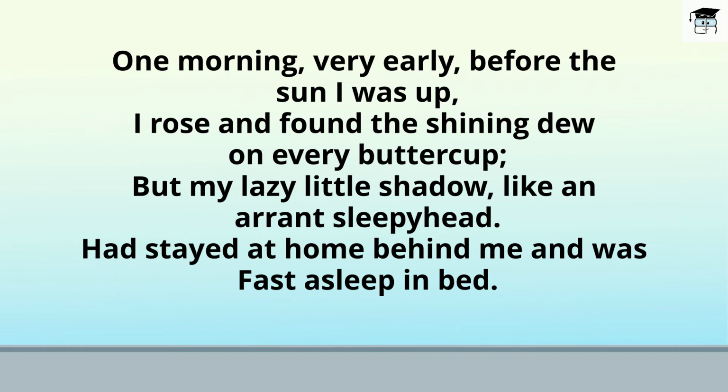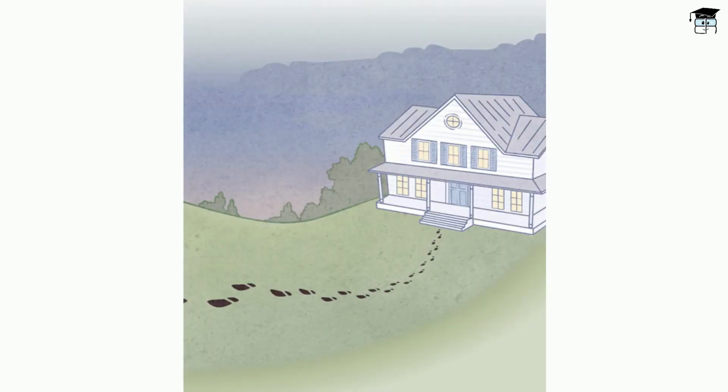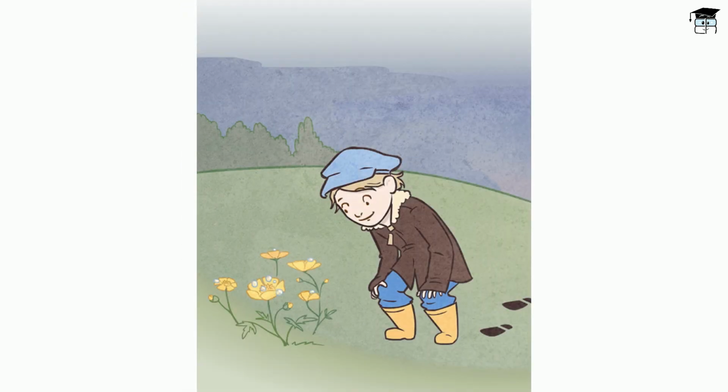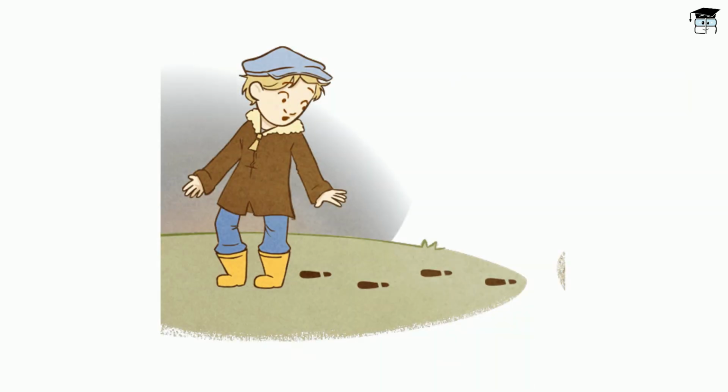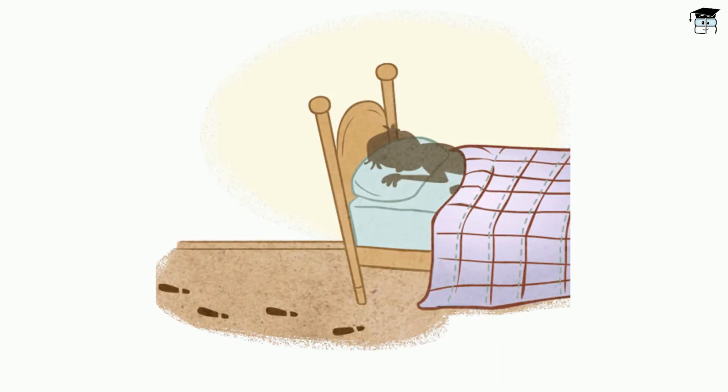In the last stanza, the poet says that one day he woke up early morning, before the sunrise. He went out to see the flowers and he found morning dew on each petal, but he did not find his shadow behind. The poet calls his shadow lazy because he thought that he was still sleeping.